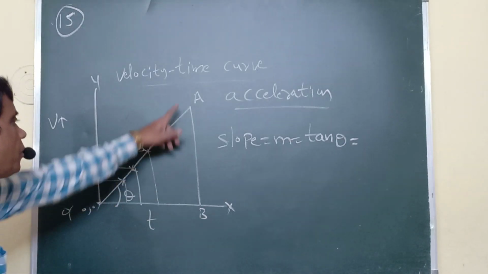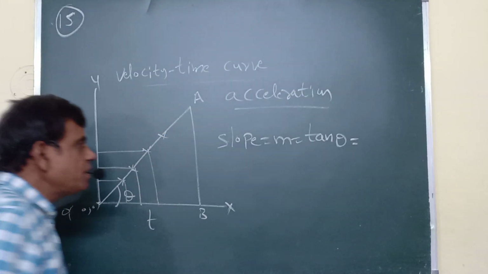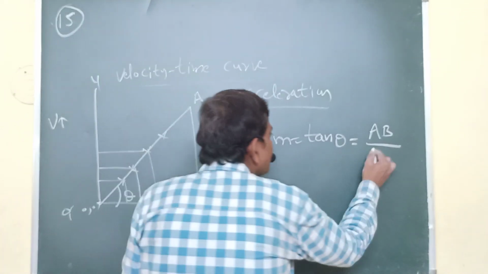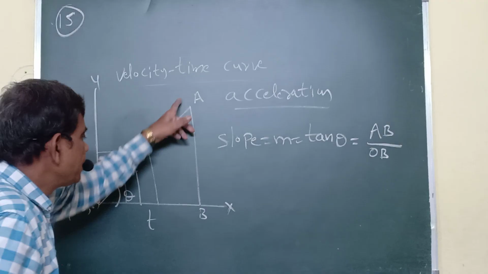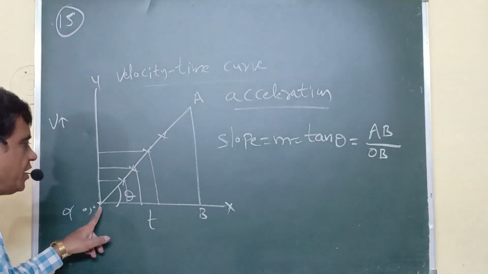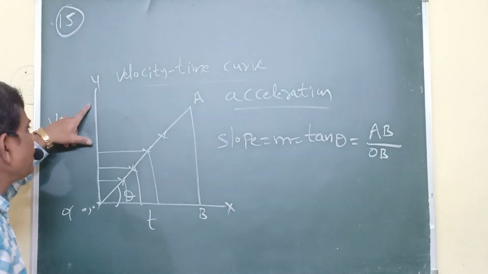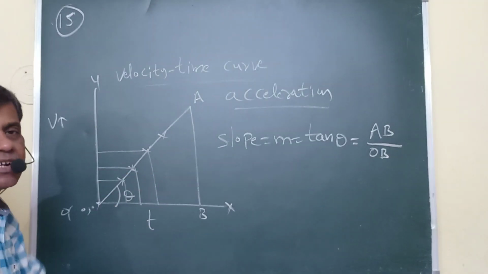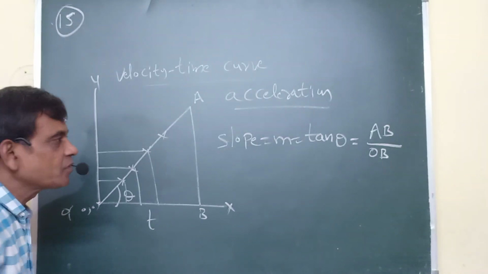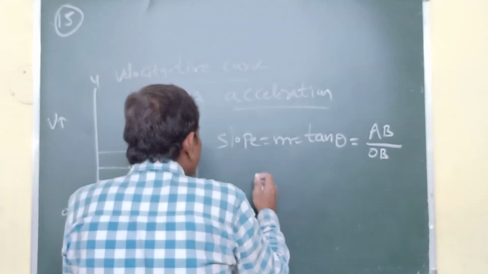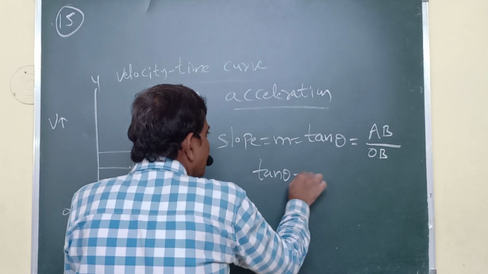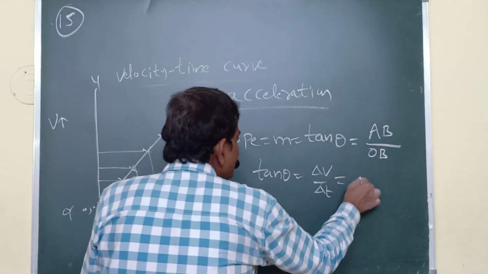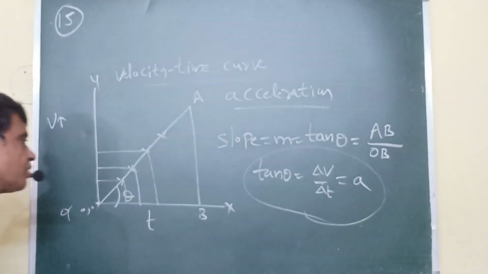What is the formula for tan theta? Opposite side by adjacent side. What is the opposite side? AB by the adjacent side OB. Now we take AB. B means starting, initial velocity 0. A is the final velocity. So AB represents the change in the velocity. This represents time. Tan theta is equal to change in velocity by time. So this represents acceleration.